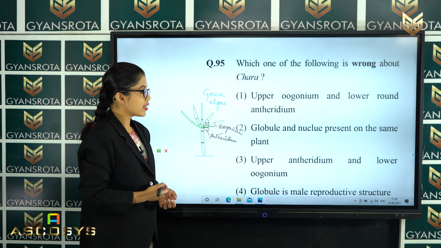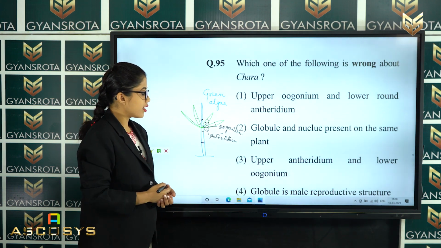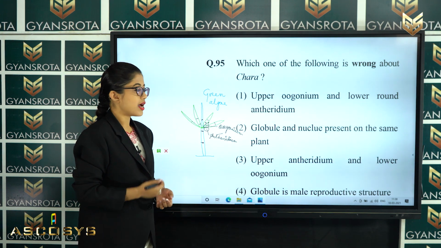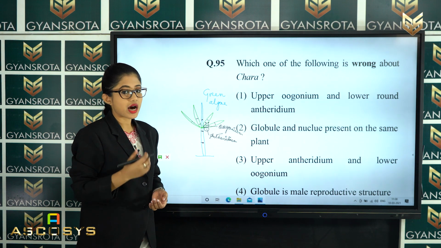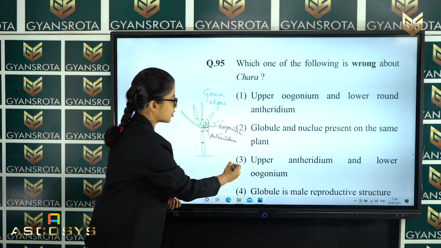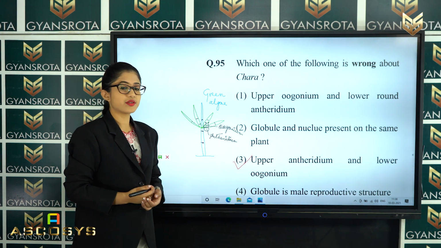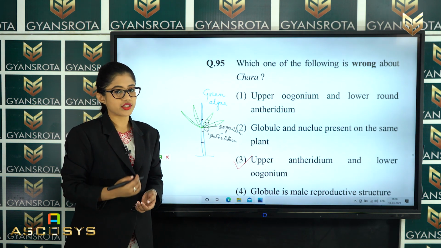No, because the globule structure is present at the lower region, that is the antheridium, the male part of the plant, and the female part, the oogonium, is at the upper part of the plant. So option number 3 is the incorrect statement, and that is the answer for this question.